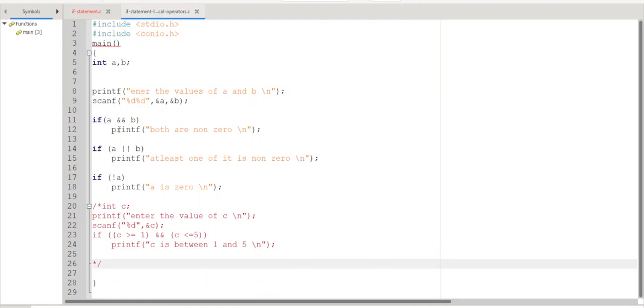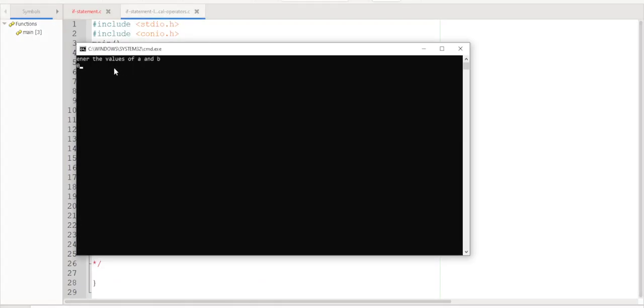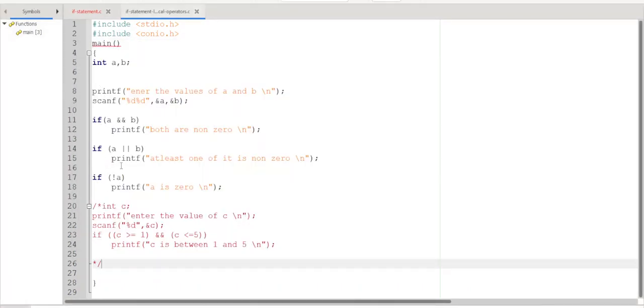Okay, now let us make 1 as 0. Build it for convenience. So I will give A as 0 and B as 1. So at least one of it is non-zero is printed. A is 0 is printed. So if A or B, so this is printed. If this becomes true, and because A is 0, this becomes true. Not of A is true. So this, A is 0, is printed.